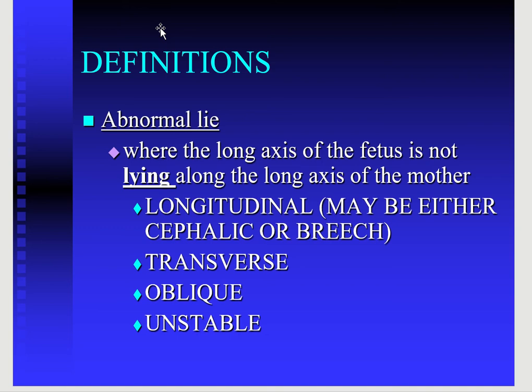Now, first of all is the abnormal lie. Abnormal lie is defined as when the longitudinal axis of the fetus is not lying along the longitudinal axis of the mother. The normal lie of the fetus is the longitudinal, in which the baby presents either in a cephalic presentation or a breech presentation. If it is not aligned with the longitudinal axis of the mother, then the fetus may be in a transverse position, oblique position, or sometimes we say it is an unstable lie.